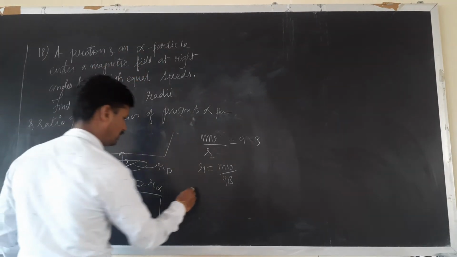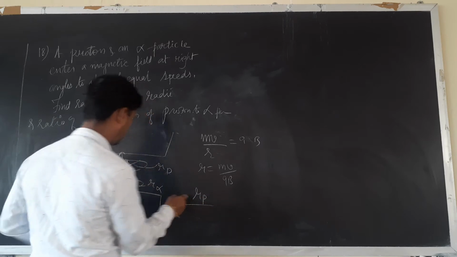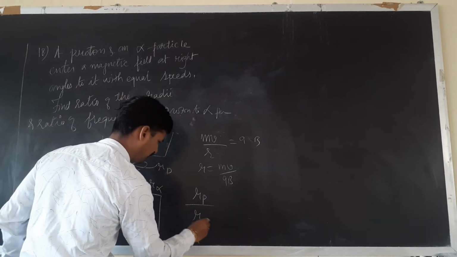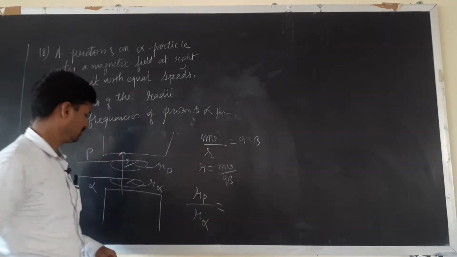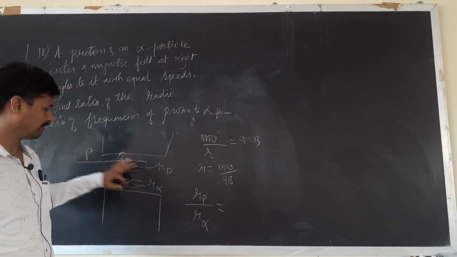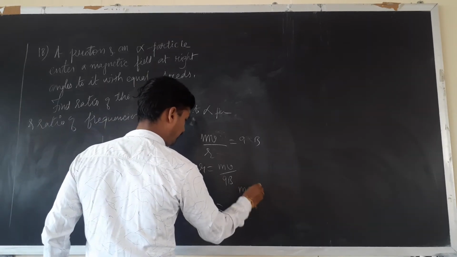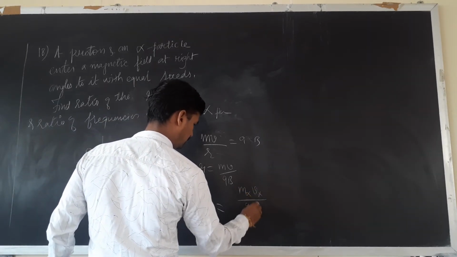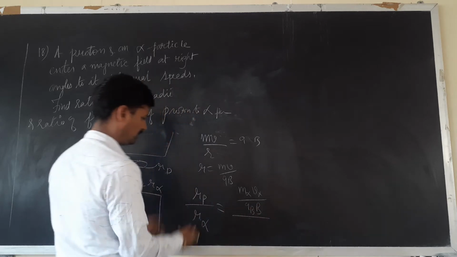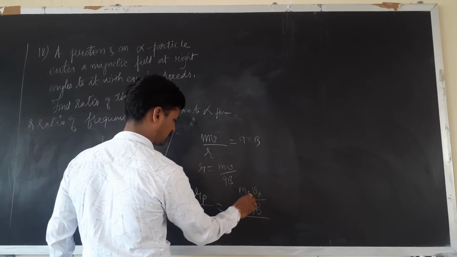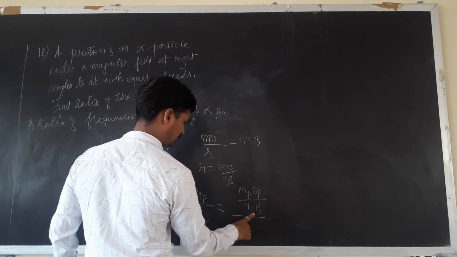Okay, fine. Radius of the proton's path to the radius of the path followed by the alpha particle. Sorry children, we should have taken the proton first.